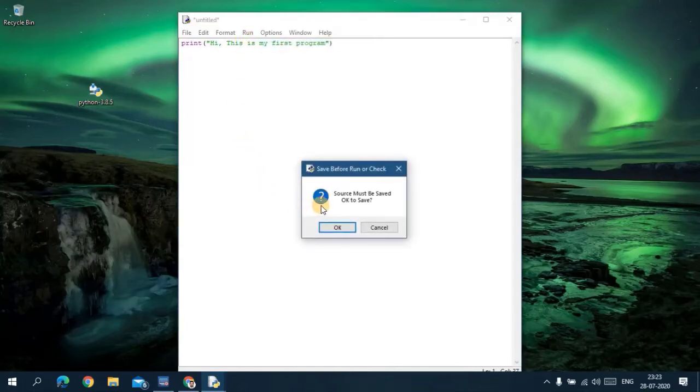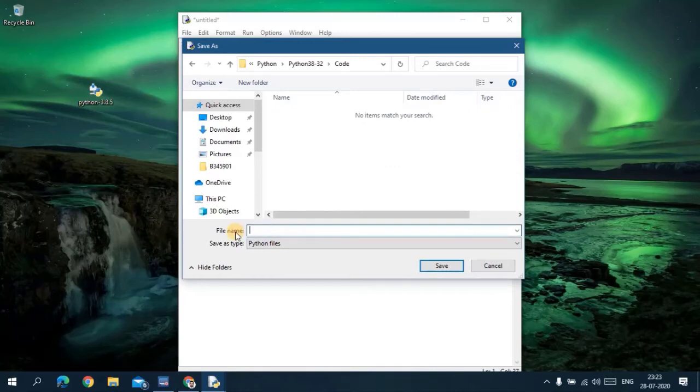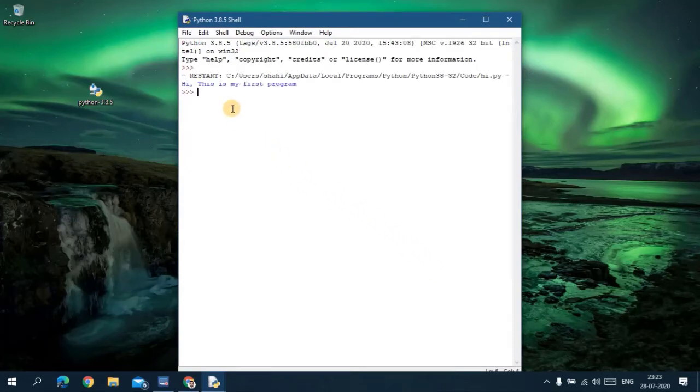Before running we have to save this, and here if you want we can make a separate folder. You can write any name for the folder, like I have written here code, and double quotes. Click here, hi, and save it. It means this is my file saved into the folder code. See here, we got the result: hi, this is my first program.